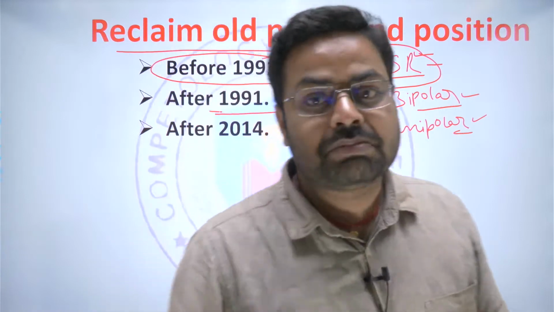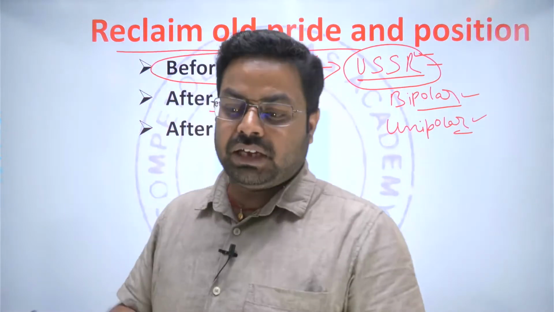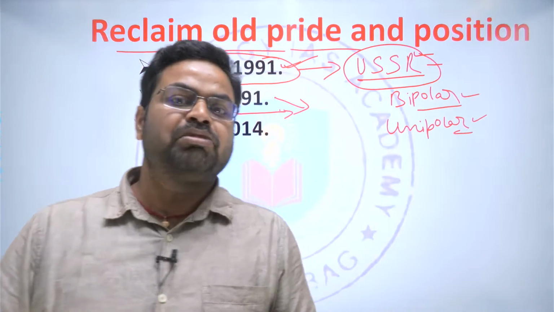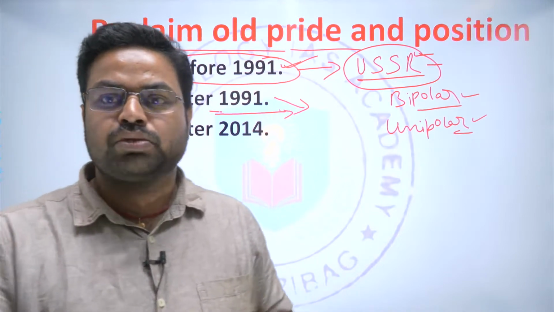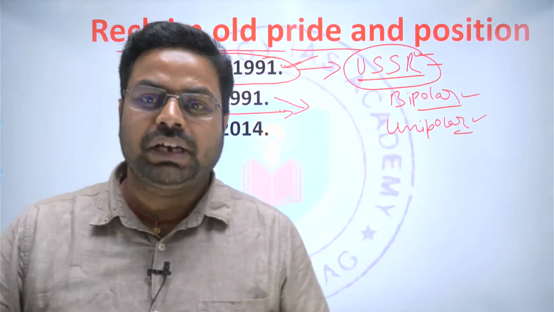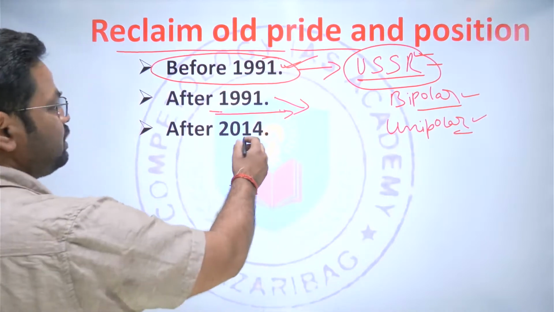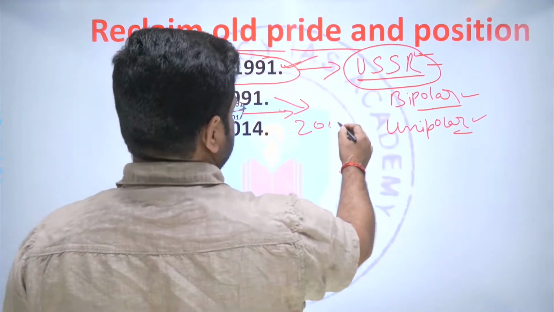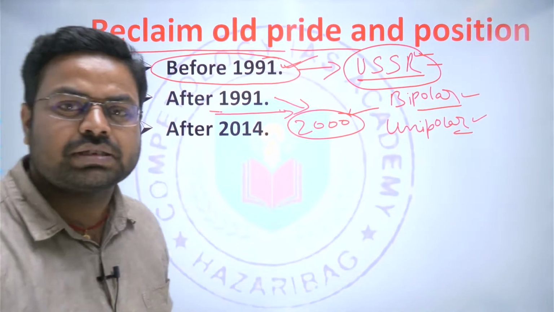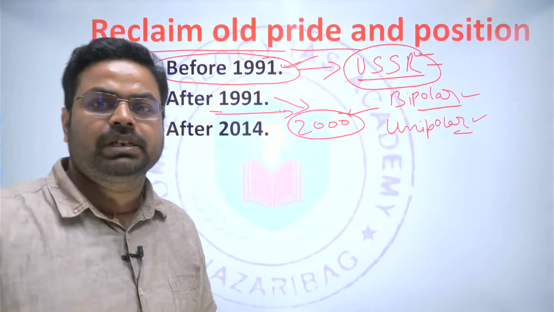So when he formed his government, he accommodated all his former spy colleagues in the government, and he ran the government in a dictatorial way. Whatever post he held, he tried to concentrate all the power at that post, and since then he is in power. But after 2000, about 10 years after the disintegration, the USSR's successor gradually started to get uplifted. Its position started to increase gradually.